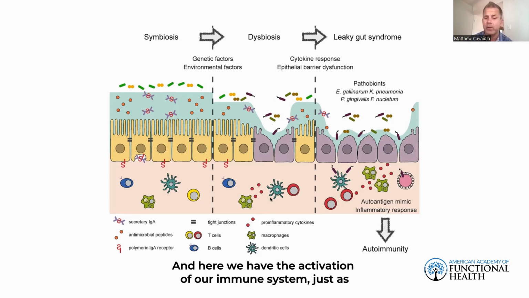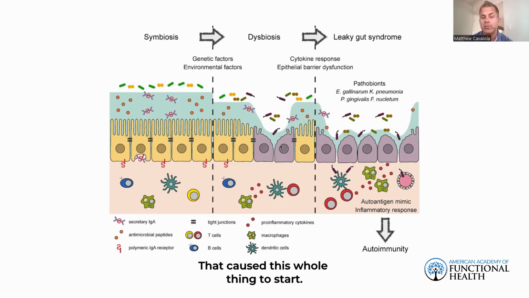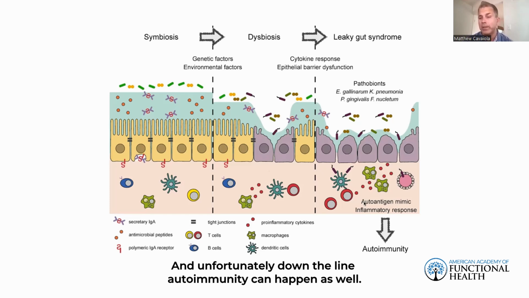And here we have the activation of our immune system, just as we talked about a bunch of times already, where we have our pro-inflammatory cytokines that are released by our macrophages and dendritic cells, those are our antigen-presenting cells. They're the things that start the entire cascade. But it's this erosion of our mucosal layer, the disruption of our epithelial cells, and eventually the tight junctions going away as well, becoming unzipped, that cause this whole thing to start. And then down the line, we've got more and more epithelial barrier dysfunction, and then leaky gut persists. And unfortunately, down the line, autoimmunity can happen as well.